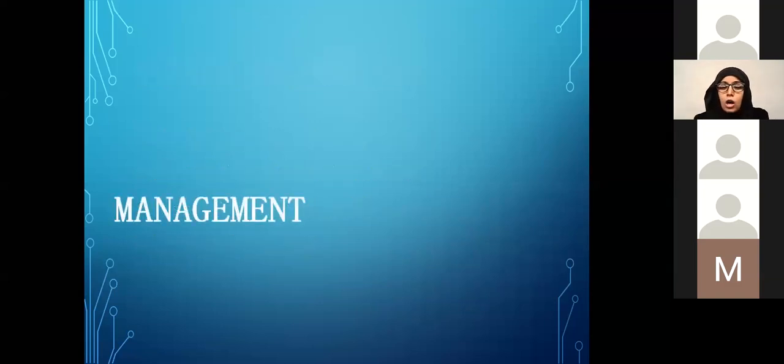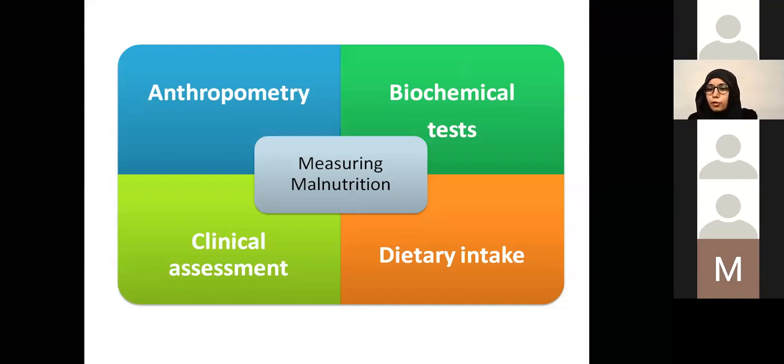So how do we manage it? Before we go on to manage it, of course, we want to investigate it, and the best way to investigate it is to follow these four categories. It starts with clinical assessment, which includes a detailed history and physical examination with emphasis on their dietary intake.